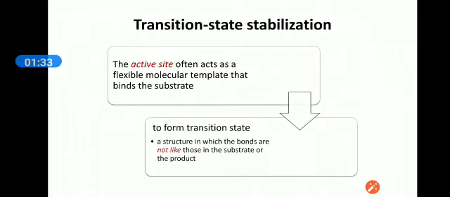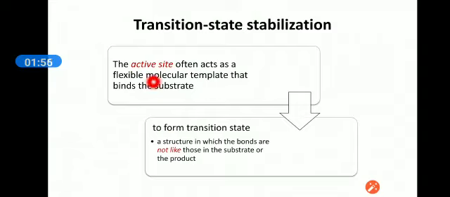It makes a transition state with that substrate. What is this transition state, and why is the transition state stabilization very important to us? We will discuss in further detail as the lecture goes on.